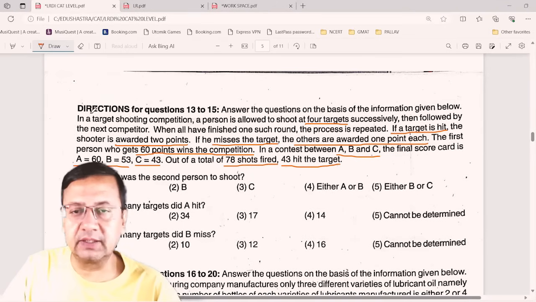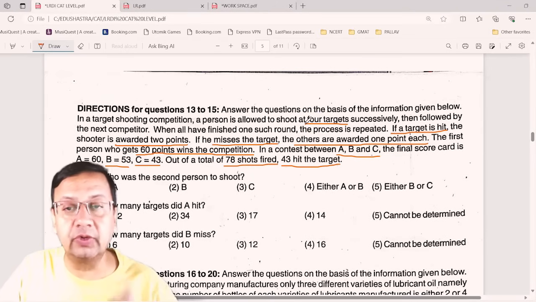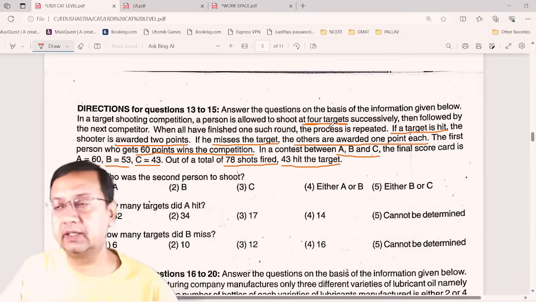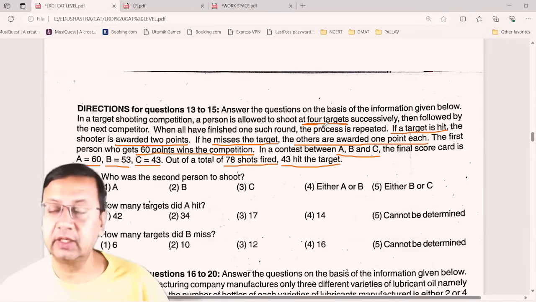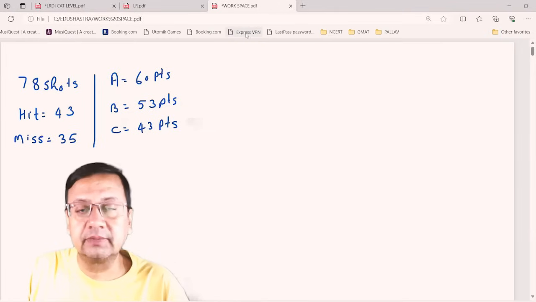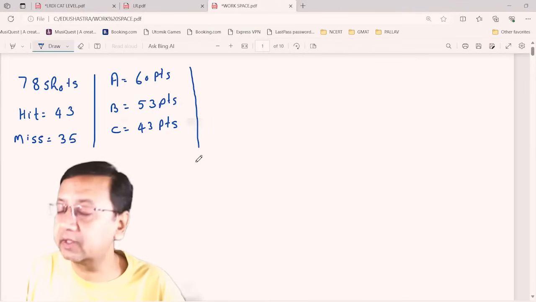Total three persons are there, and every person is shooting how many? Four targets, right? This is given to me. Four targets, and turn by turn, they are shooting the target. So there is a first person, a second person, and a third person.